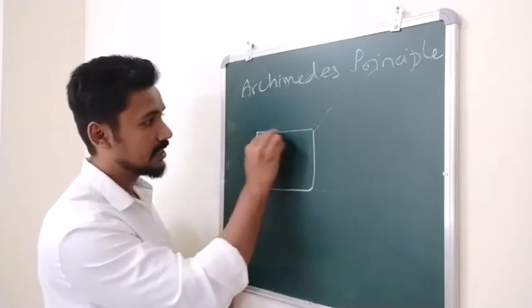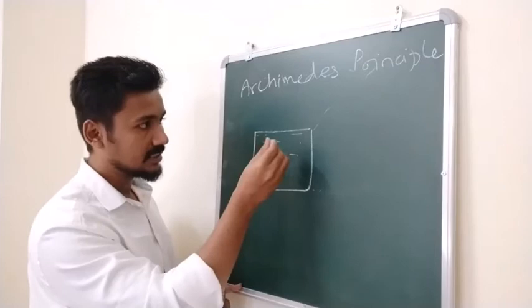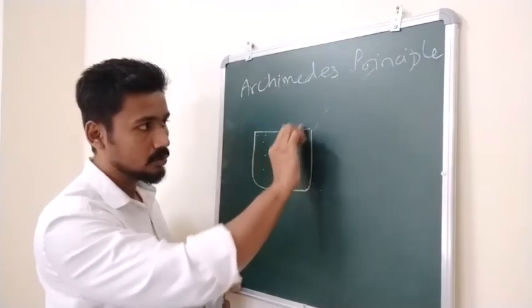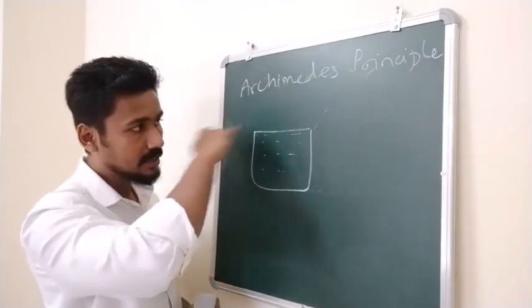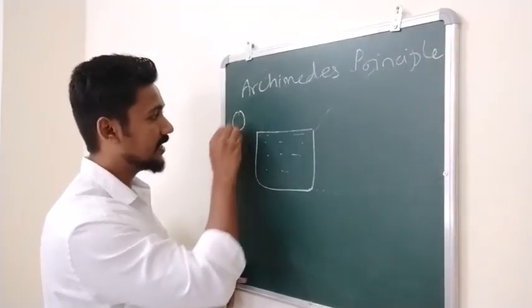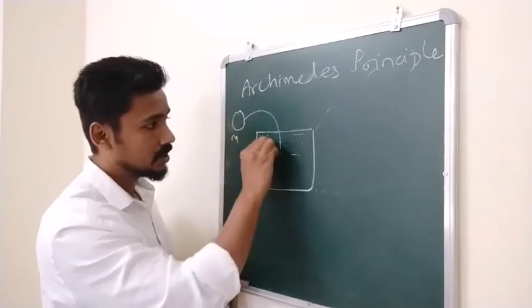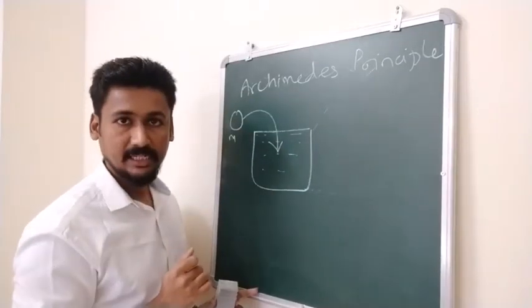Okay, so we have a beaker that we have filled with water to the brim. It is filled such that even if a small drop goes in, it will come out. It is filled completely to the top, right? Then we will take one object that has mass m. This object of mass m will be immersed inside the liquid.